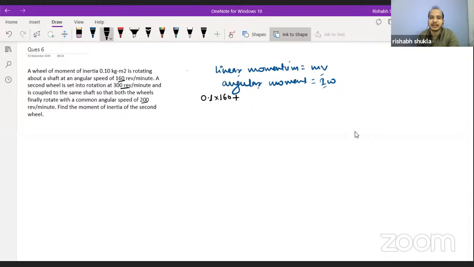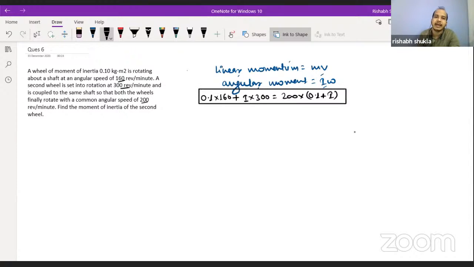plus, initially it is having some I into 300 must be equal to 200 into 0.1 plus I. Is this relation clear to you?